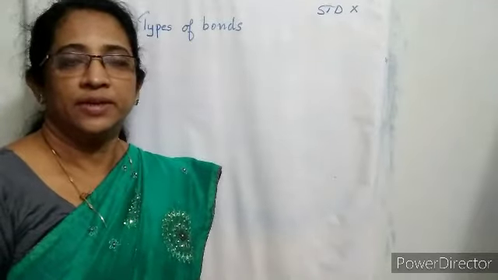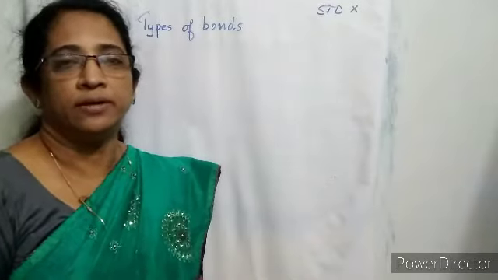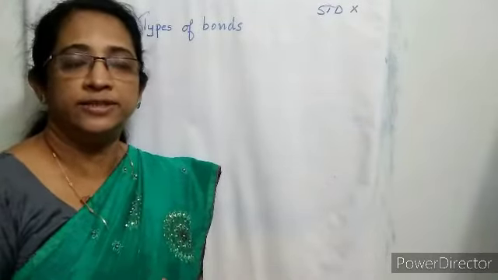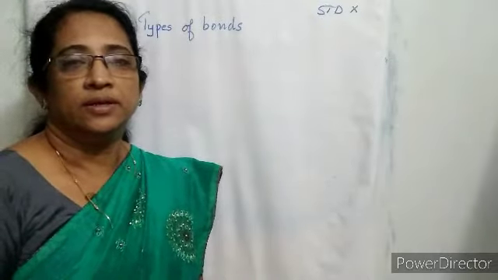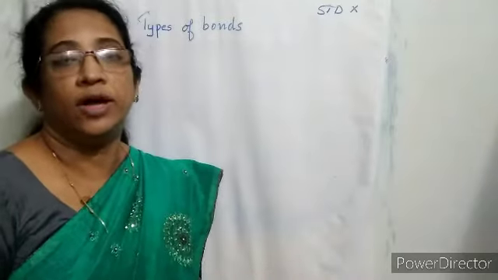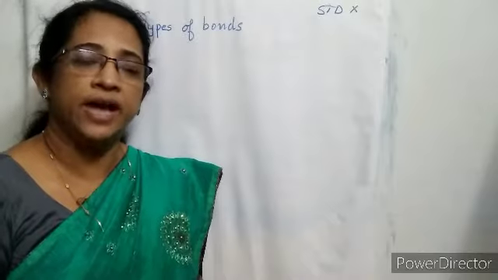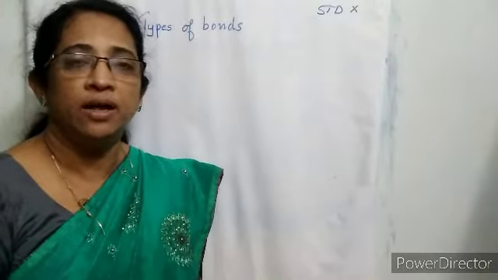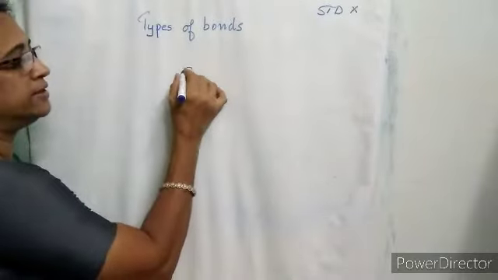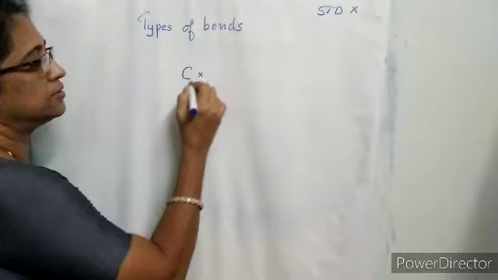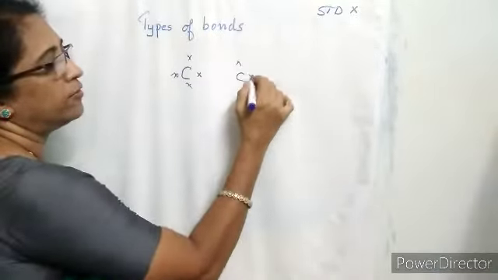Good morning students. In the previous class we discussed the unique properties of carbon. The unique properties of carbon are its tetravalency and catenation. So carbon is tetravalent. Its valence shell contains 4 electrons. Therefore a carbon atom can form multiple bonds with neighboring carbon atoms. For example, a carbon atom has 4 electrons in the outermost shell, can form